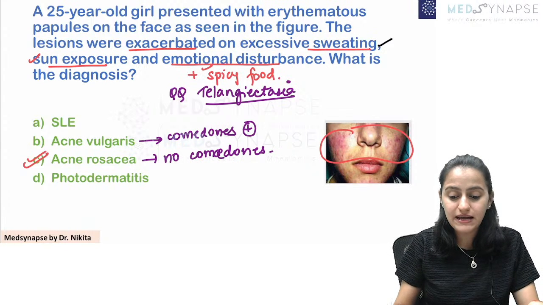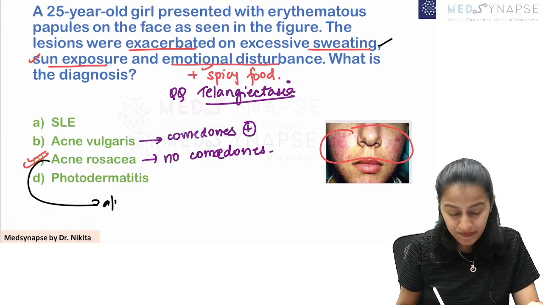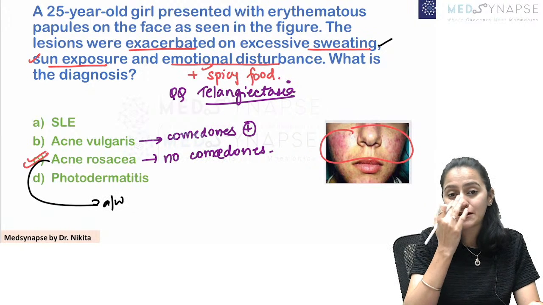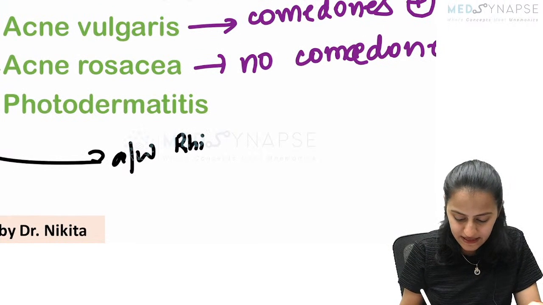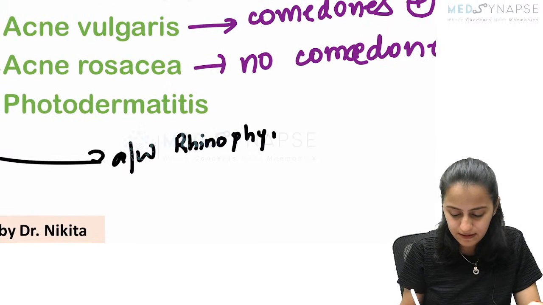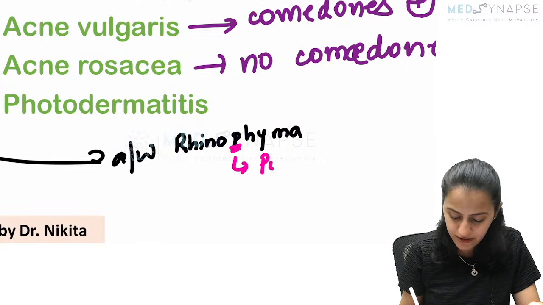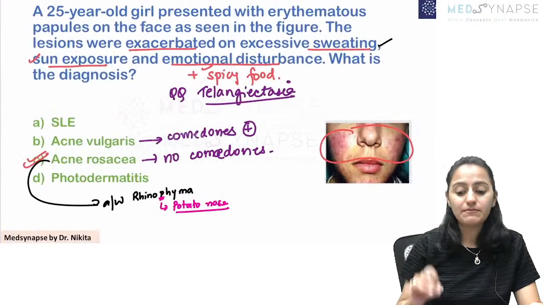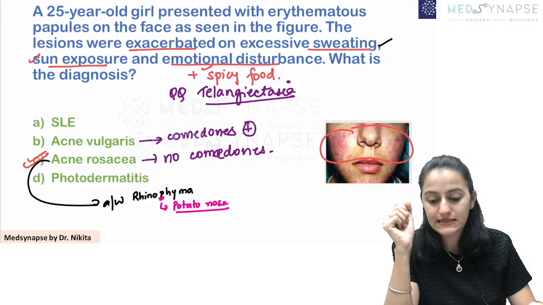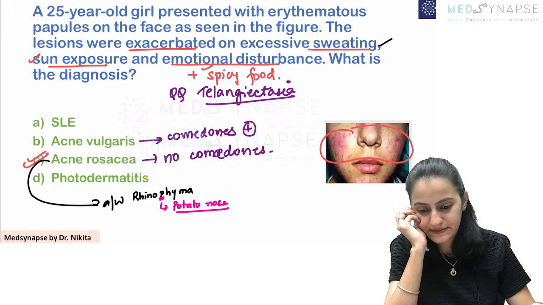And remember acne rosacea in ENT, you have read the association, when it is very prominent over the skin, big lesions over the skin. What is that? It is rhinophyma. Remember rhinophyma, P for the potato nose. So rhinophyma is basically associated with acne rosacea.